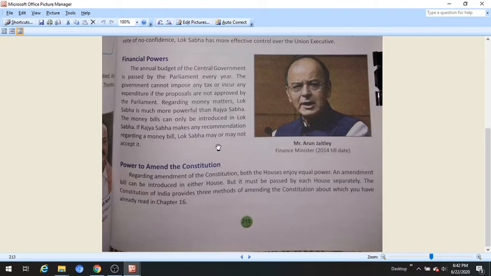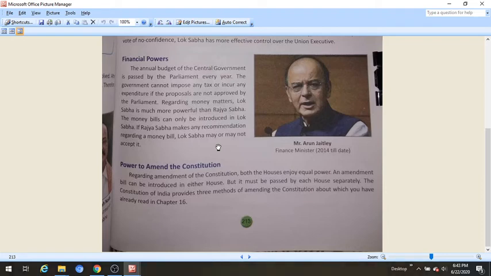If a money bill is passed by the Lok Sabha and sent to the Rajya Sabha, the Rajya Sabha can withhold it only for 14 days. If it does not respond on the matter of the money bill, it will be considered passed by the Rajya Sabha automatically. Now let us see the power to amend the constitution.